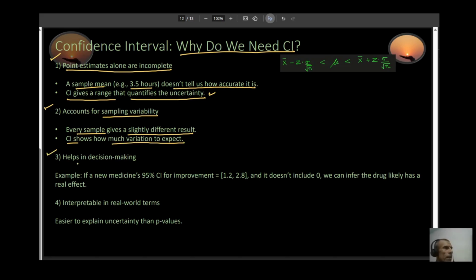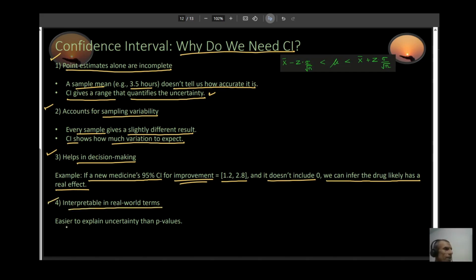Number three, it helps in decision making. For example, let's say for a new medication, a 95% CI for improvement is between 1.2 and 2.8, and this range does not include zero. So we can conclude that the drug likely has a real effect because it does not have zero in it. Number four, it is interpretable in real world terms. It's easier to explain uncertainty than p values.